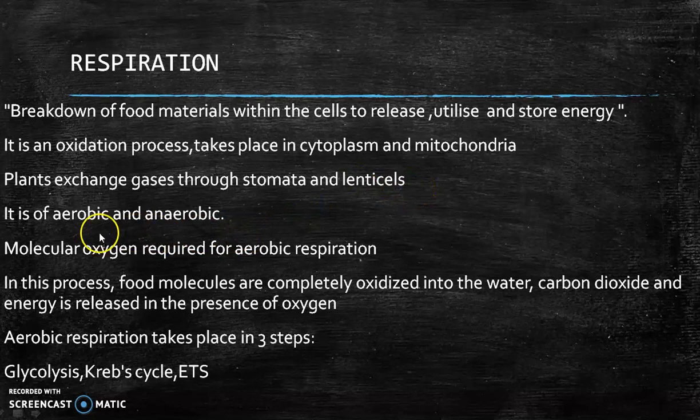And there are two types of respiration, namely aerobic, which occurs in the presence of oxygen, and anaerobic, which occurs in the absence of oxygen. Molecular oxygen is required for aerobic respiration. So what happens in this process? The food molecules are completely oxidized into water and carbon dioxide, and energy is released in the presence of oxygen. This is aerobic respiration, and it takes place in three stages, namely glycolysis, Krebs cycle, and ETS. ETS means electron transport system. So let us see one by one.